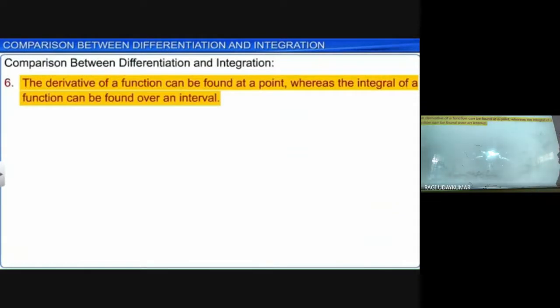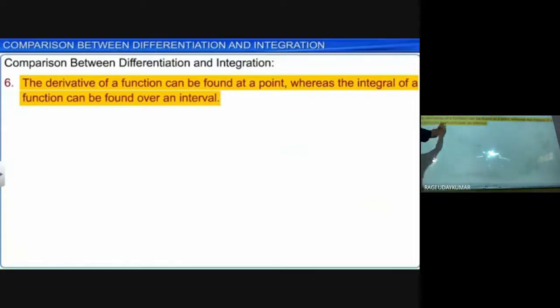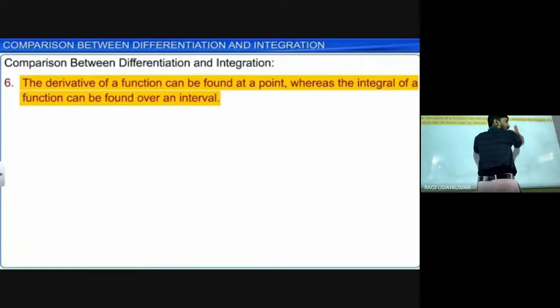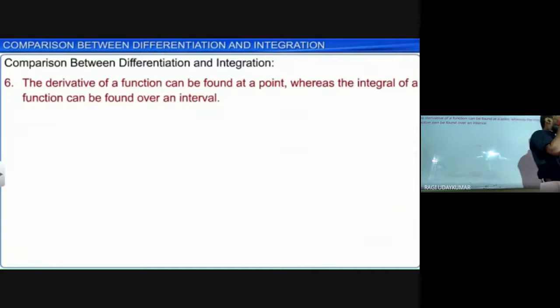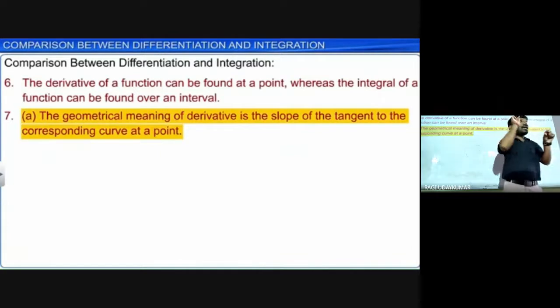The last thing: the derivative of a function can be found at a point, whereas the integral of a function can be found over an interval. I just showed you the curves, with x equal to -1 and x equal to +1. So the integral exists over an interval, but differentiation exists at a point.